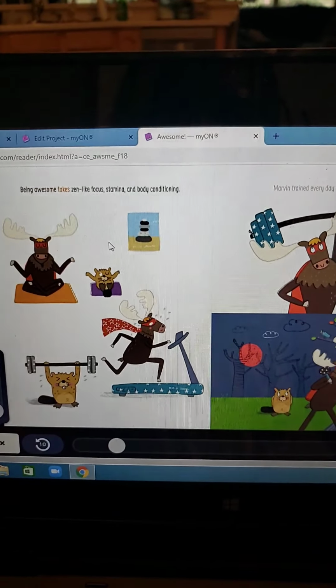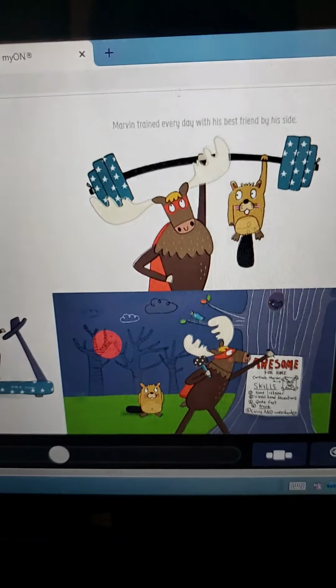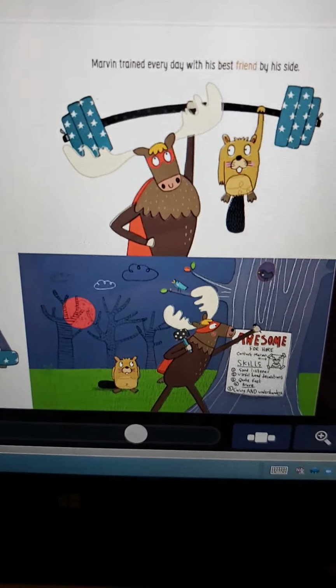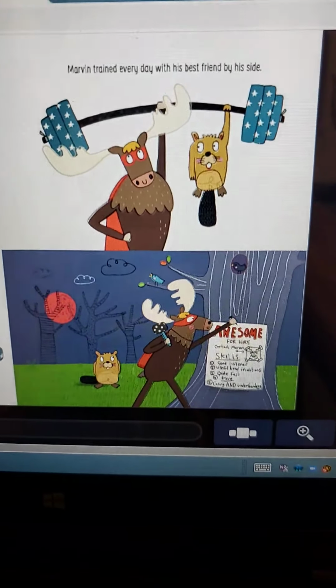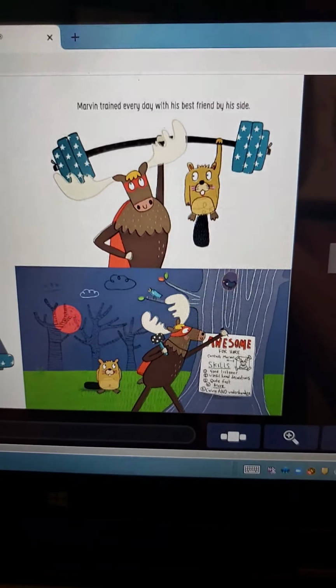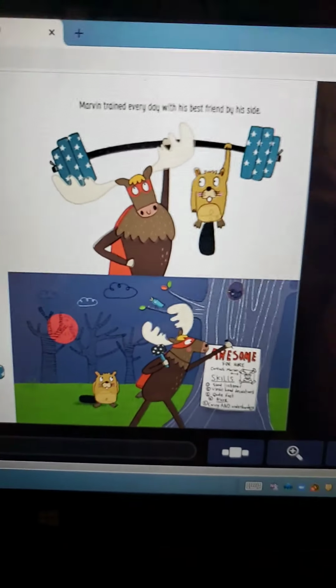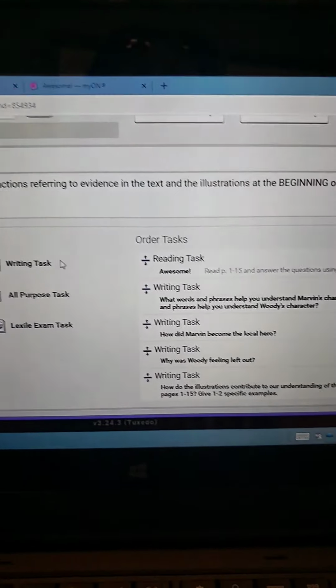We also see on these pages a little bit more about Marvin. We learned that Marvin trains every day with his best friend by his side. That sentence helps us learn about both of our characters. That's great text evidence about Marvin because it helps us to understand Marvin is a hard worker. But it's also great text evidence about Woody because it helps us to understand that he's a great friend. Let's go on to our second question as well.